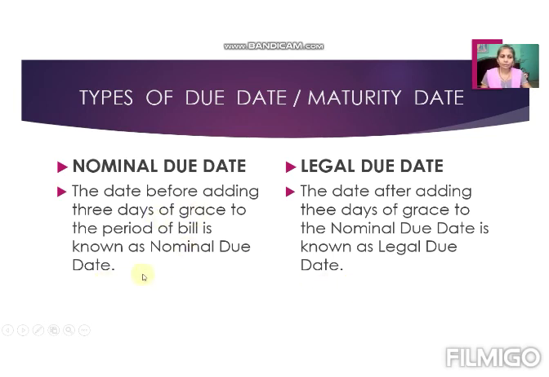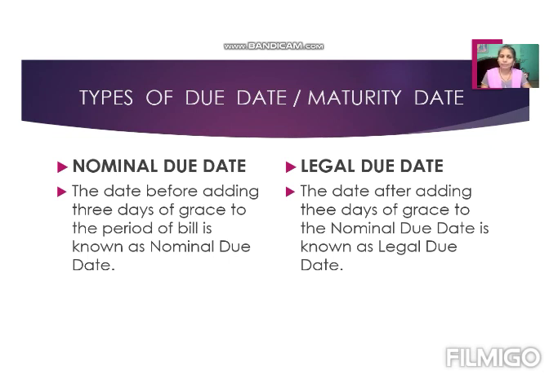Now, I am giving you just one example. We will discuss this in a more explanatory way in the next video. Suppose a 1 month bill is there. Today I am preparing the bill. On 28th May, suppose we prepare one bill and the period is 1 month. So what is the nominal due date? 28th June. 28th June is known as the nominal due date. And when we add 3 days, 29, 30 and 1st July, 1st July is known as the legal due date.